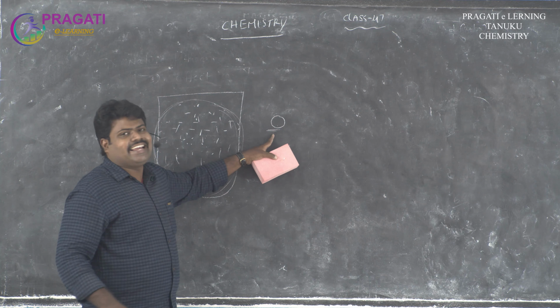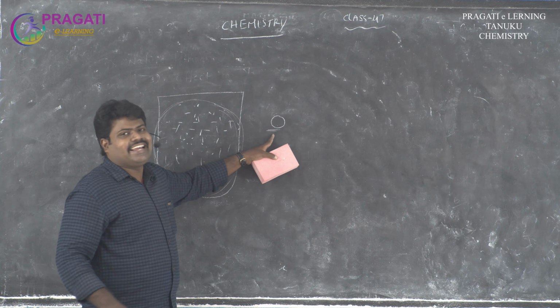In this equation, n means the number of moles. If we take the number of moles as 1, then we can write (P + a/V²)(V − b) = RT when n = 1. This is also the Van der Waals equation. When we take 1 mole, we can write (P + a/V²)(V − b) = RT.